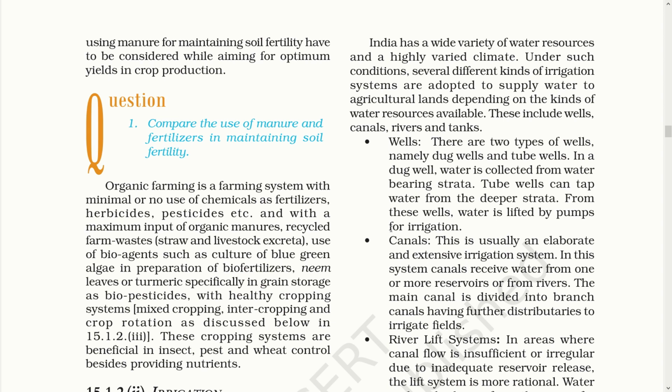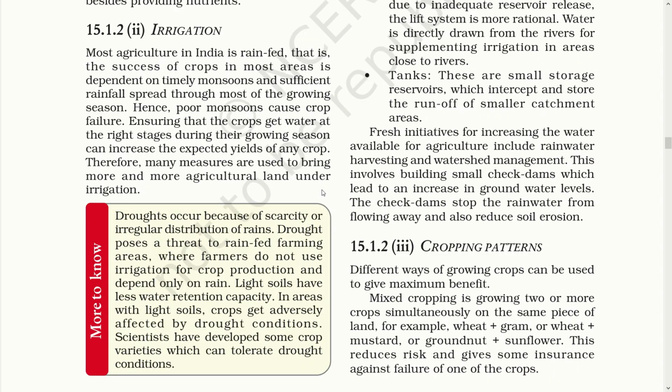That is, fertilizers and chemicals like pesticide and insecticide aren't used at all. Instead, biofertilizer and biopesticides are used for healthy and chemical free crop production. One more aspect to keep in mind while growing a good production of crop is irrigation. It is a system of providing water to the crops at proper time and in proper quantity.